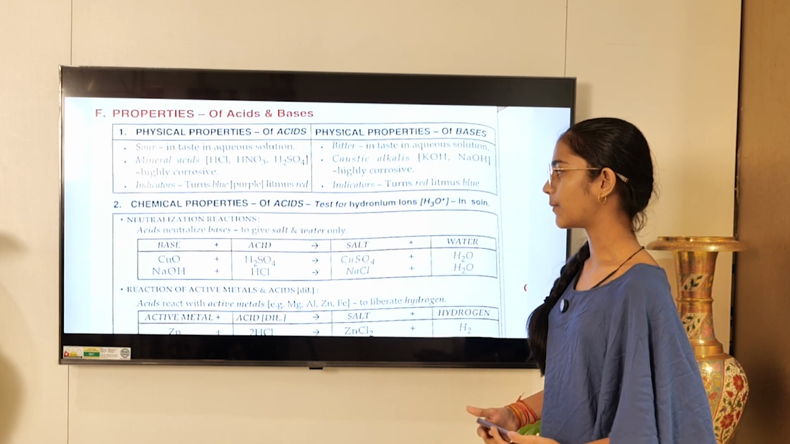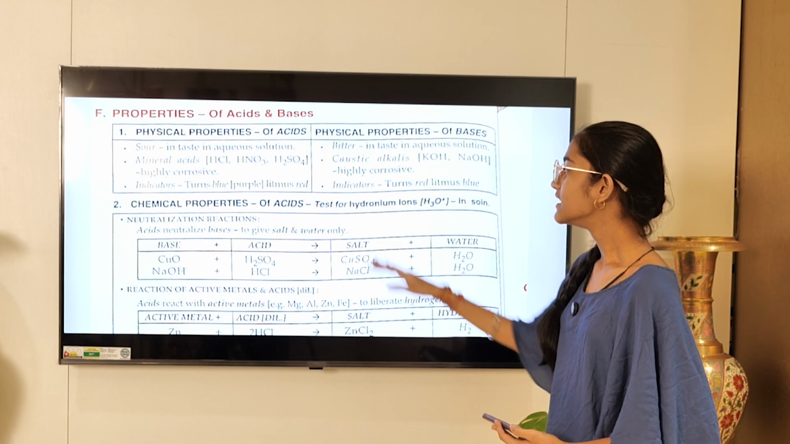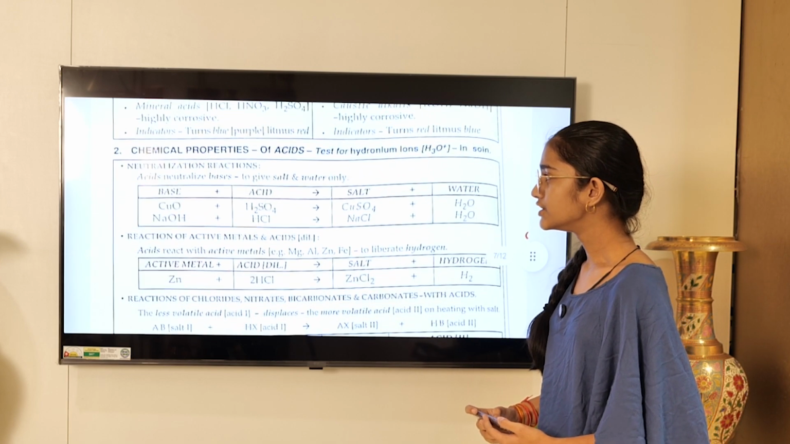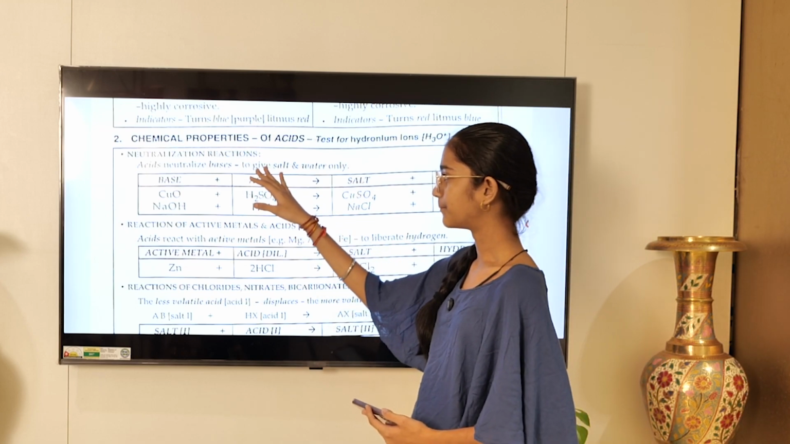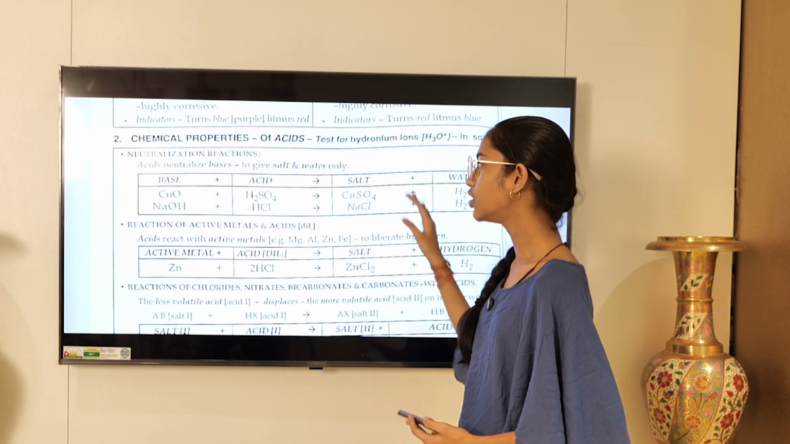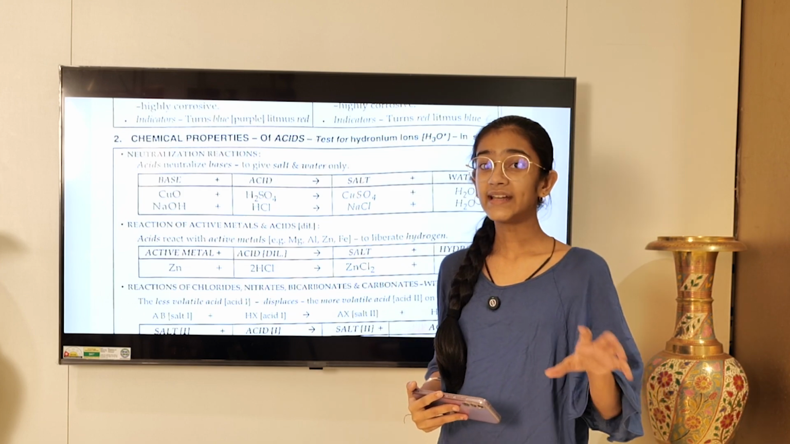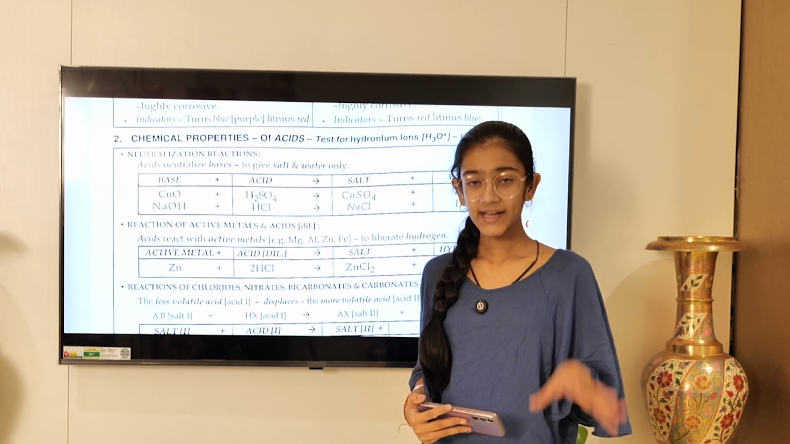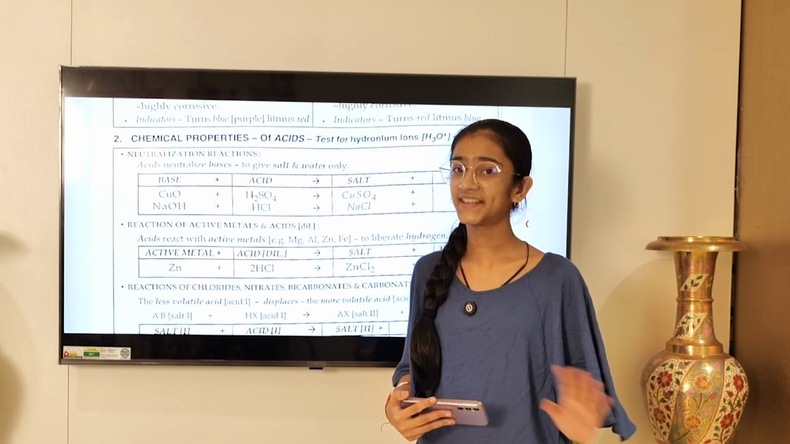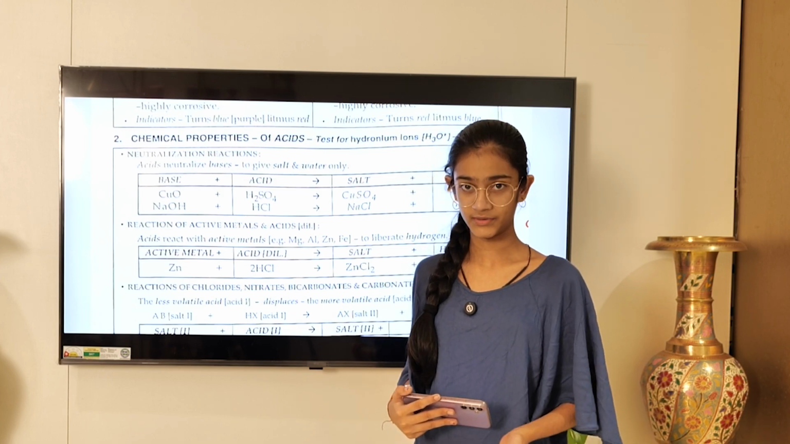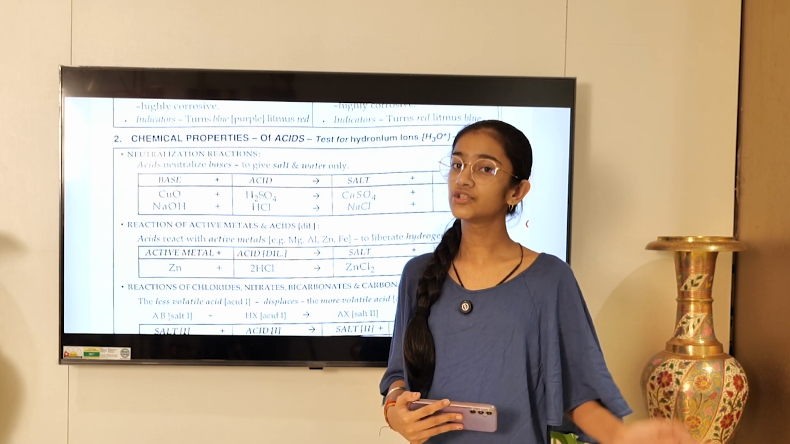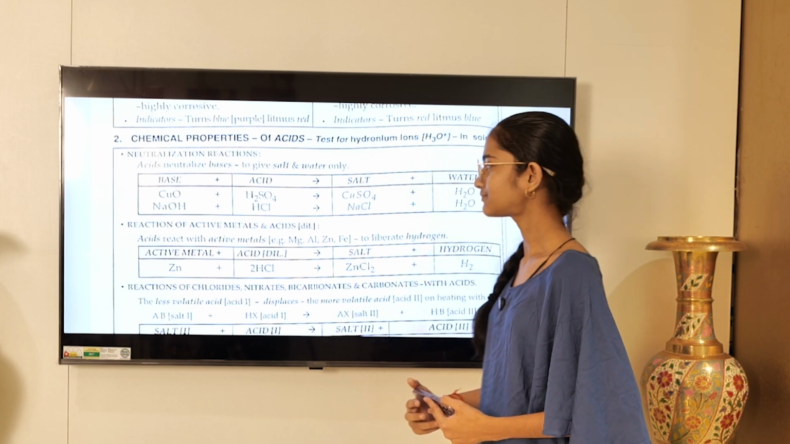Moving on to chemical properties of acids. Test for hydronium ions in a solution. Neutralization reactions. Acids neutralize bases to give salt and water only. So when acid is added to a base, it gets neutralized to give salt and water. That's it. No other product can be formed. If any other product is formed, then it is not a neutralization reaction.